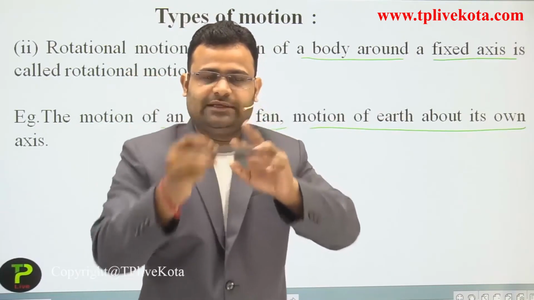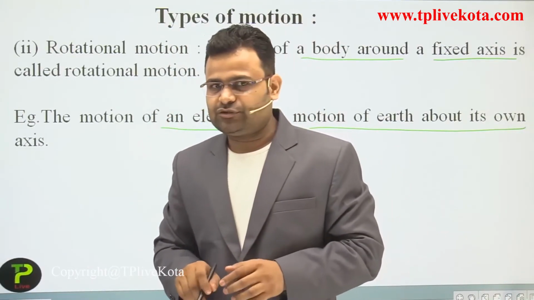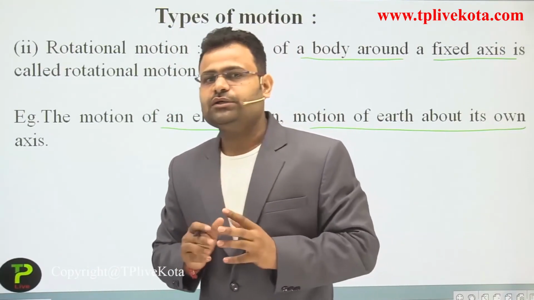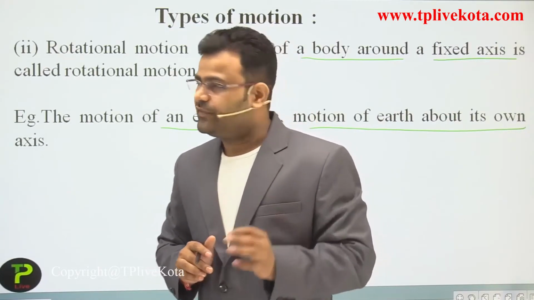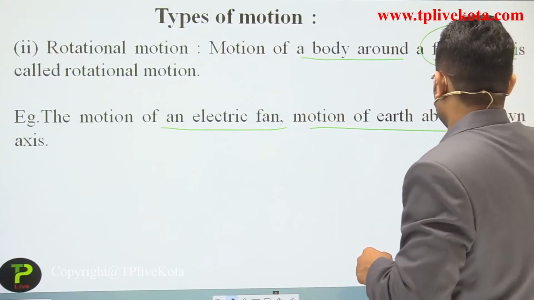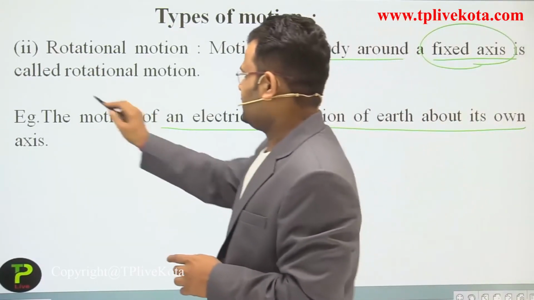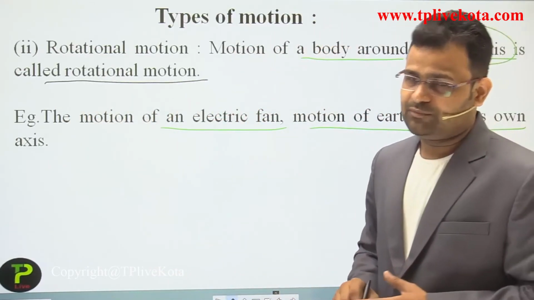That is a rotational motion. In rotational motion, dear students, the object always moves across a fixed point. The mandatory thing is a fixed axis, not a changing one. At that time we can say that it is a rotational motion.